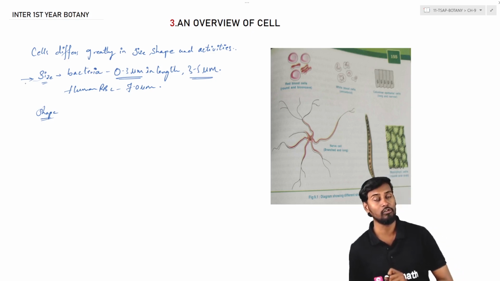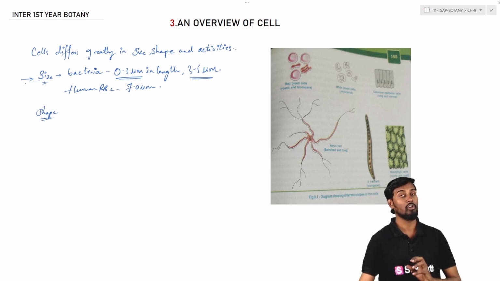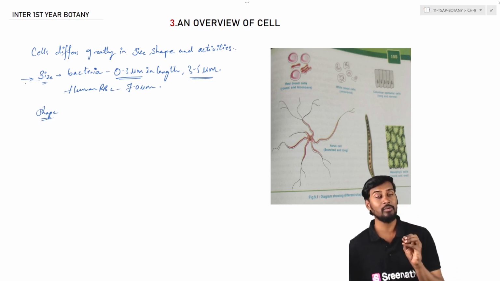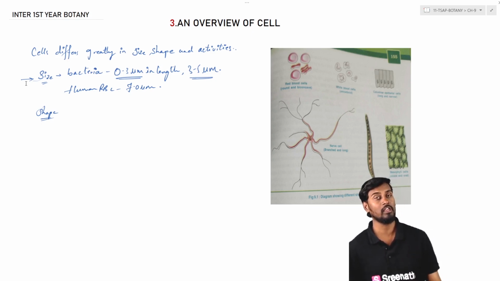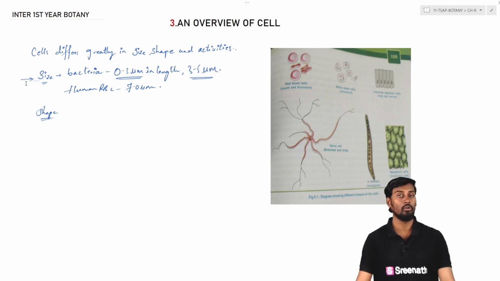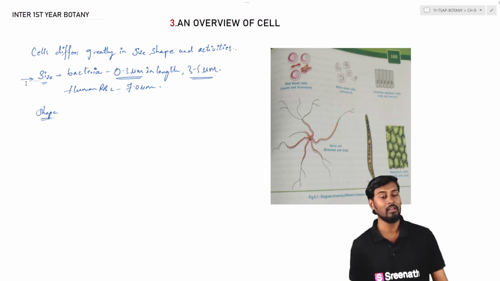Compared with the human RBC, which is 7.0 micrometers, that is the entire length of the RBC. So the smallest and the largest bacteria are always smaller than the human RBC. So human RBC is 7, normal bacteria is 3 to 5, and the very smallest size of bacteria is somewhere around 0.3 micrometers in length.